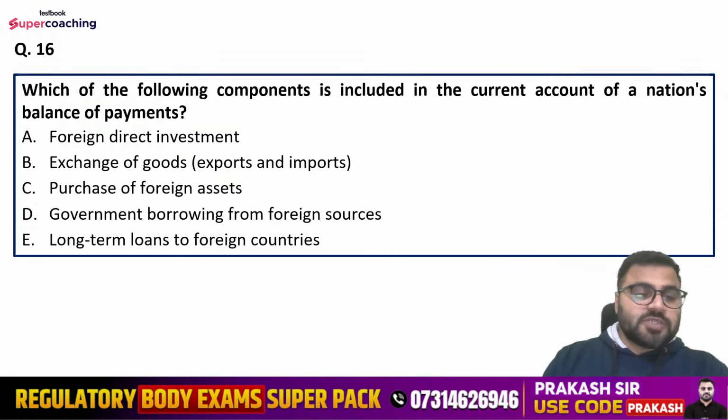Question number 16 is which of the following components is included in the current account of a nation's balance of payments? Options are foreign direct investment, exchange of goods, exports in India, export and import basically, then purchase of foreign assets, government borrowing from foreign sources, and long-term loans to foreign countries. बताइए which of the following are the components included in the current account of a nation's balance of payment?